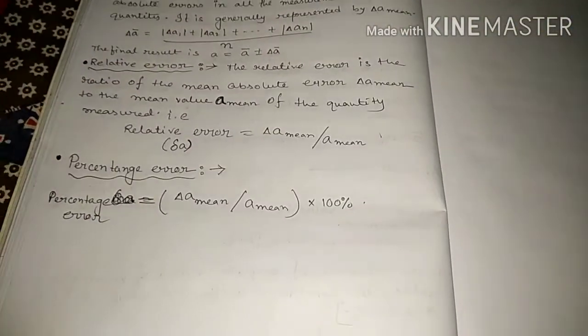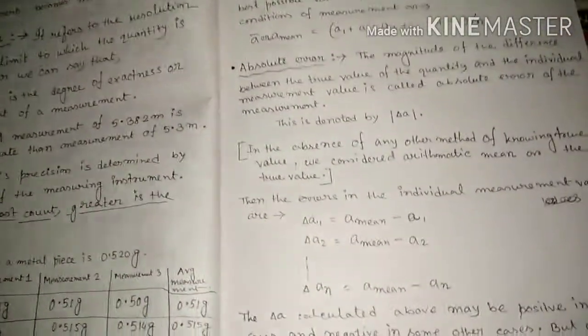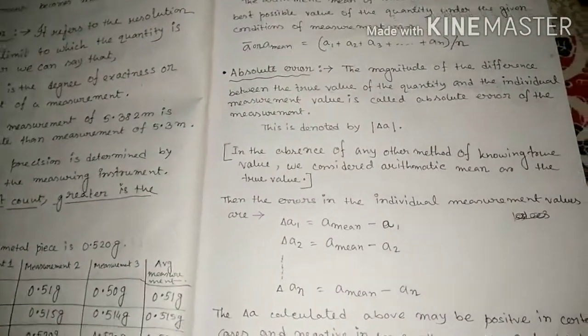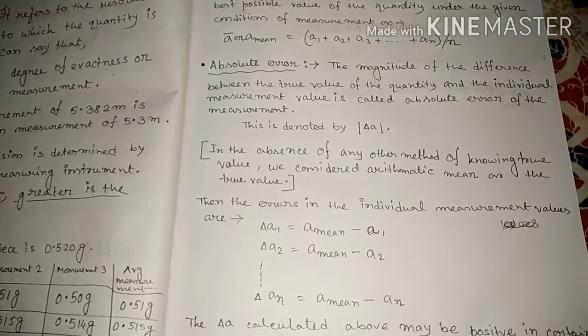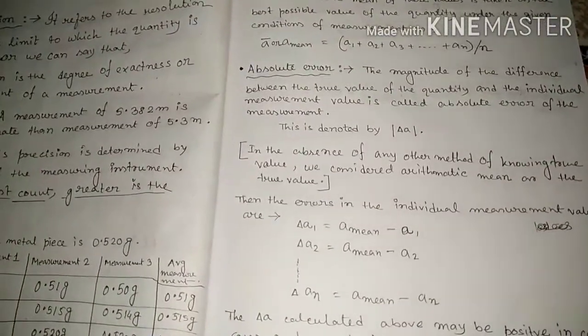Then the absolute error is the magnitude of the difference between the true value of the quantity and the individual measurement value, denoted by mod of delta A. That's why absolute error is always positive.